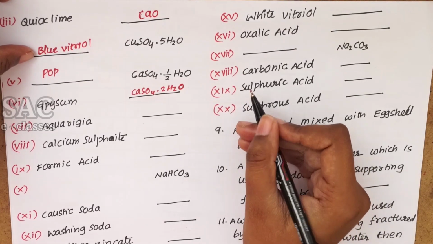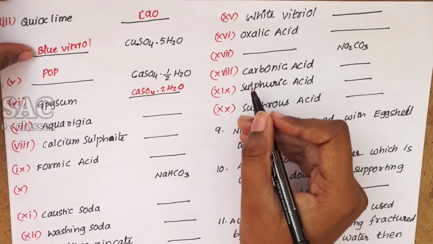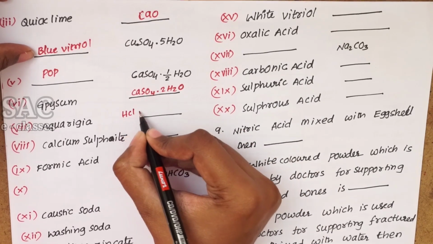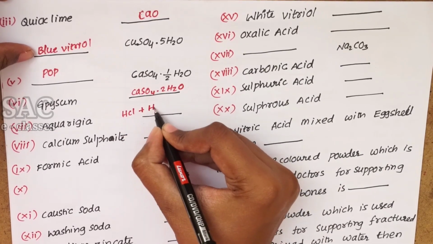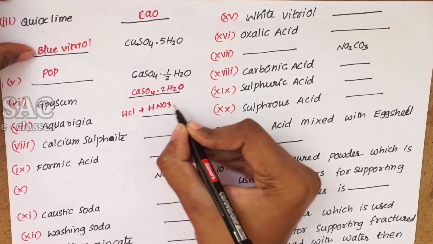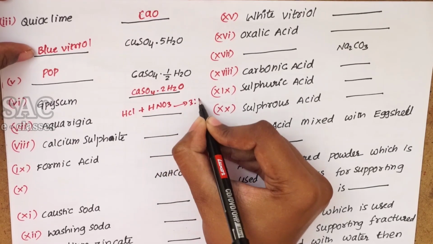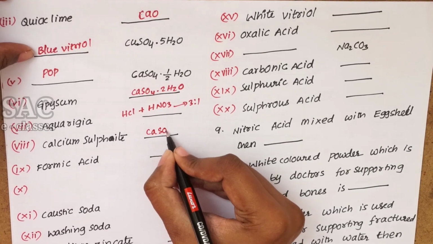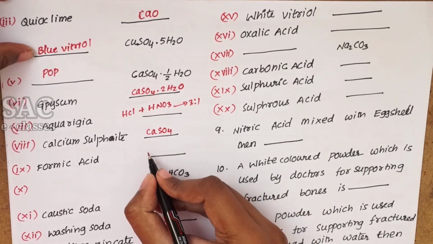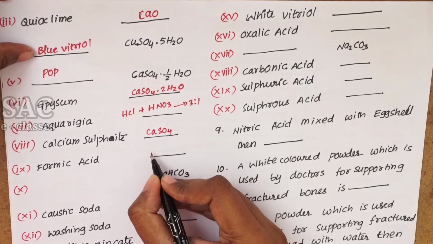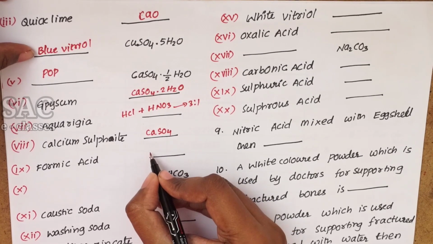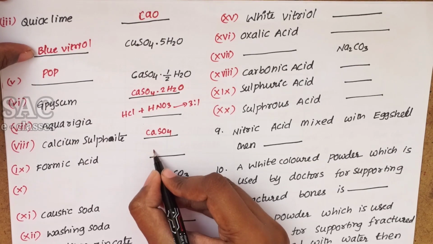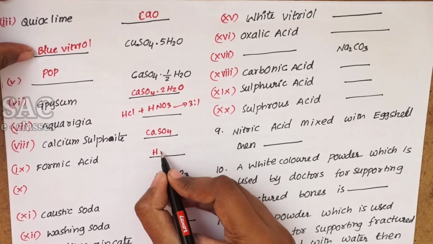Next one is aqua regia. Aqua regia is nothing but a mixture of HCl and nitric acid, HNO3, mixed in a 3:1 ratio. Now formic acid: usually formic acid is present in an ant sting or bee sting. Whenever an ant bite occurs, formic acid will be formed,